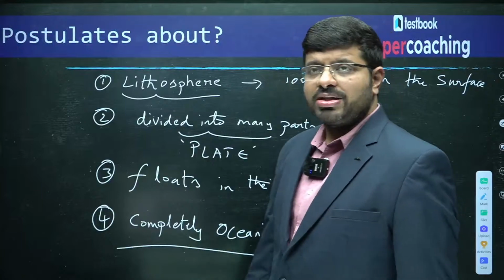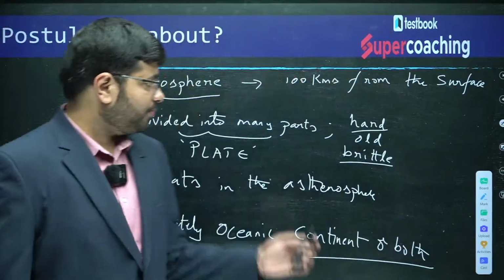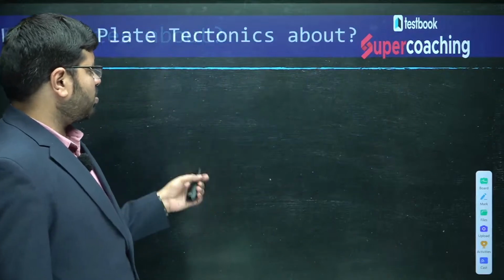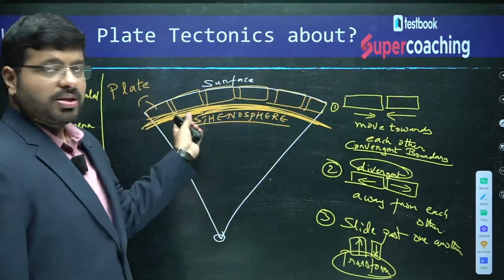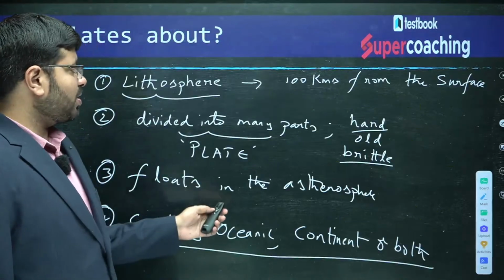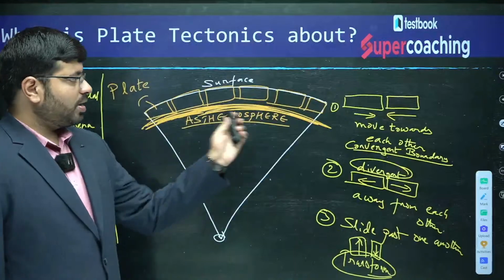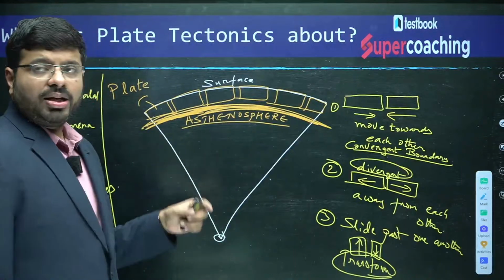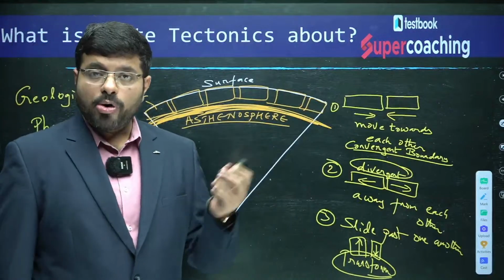So what is the idea of the plate tectonics? The first lithosphere is the first 100 kilometers. It is divided into many parts, where each part is called a plate. As you can see, this is the plate, right? And these plates float in the asthenosphere, and they can be completely continental, completely oceanic, or a mix of both.